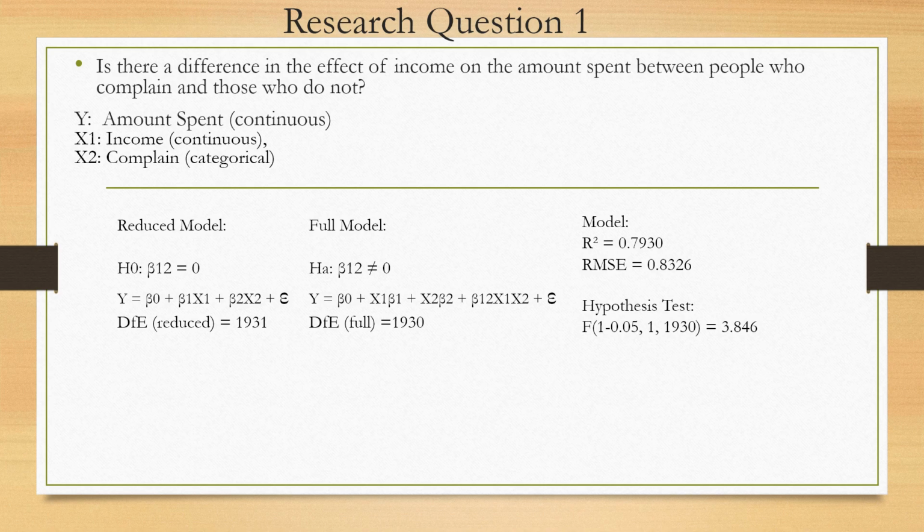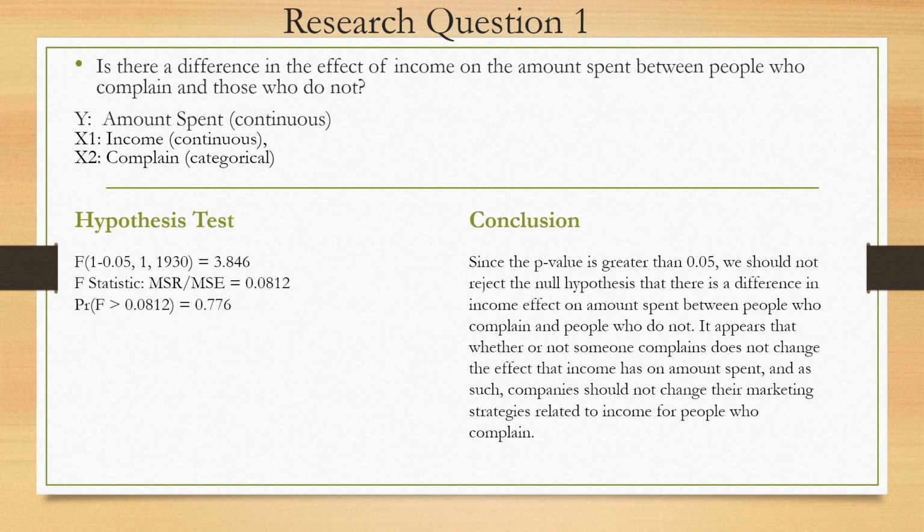For the final model we had an R-squared value of 0.793, which is pretty good, and it had a very low RMSE. The hypothesis test gave us an F statistic of 3.8, and when we computed the F statistic for the model, we got 0.08, which translates to a p-value of 0.776.